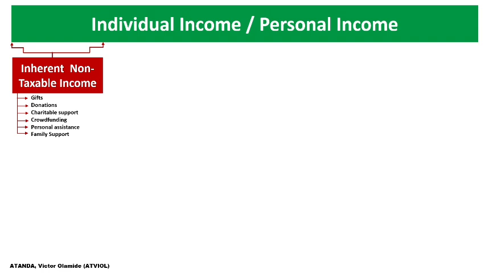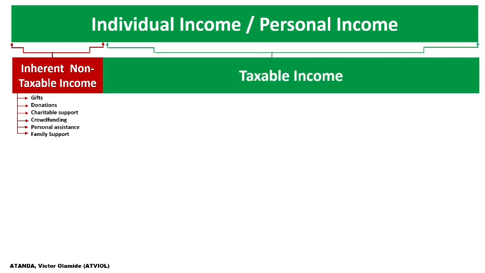Why? Because when your parents, your friends, or because of a personal relationship, you receive a gift, such a gift is not taxable, so far as it is not within the definition of taxable income. So if we now deduct this inherent non-taxable income from the total income of a person, what remains is what we refer to as taxable income.